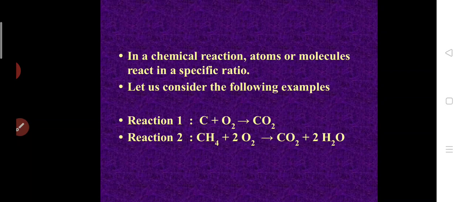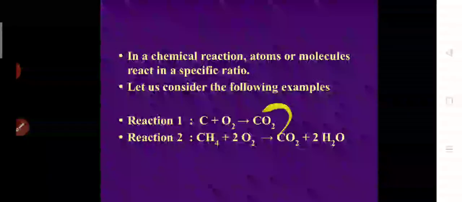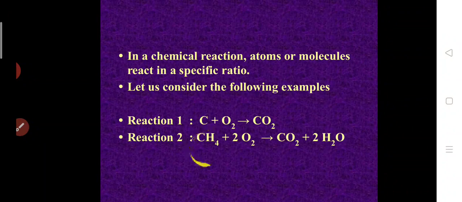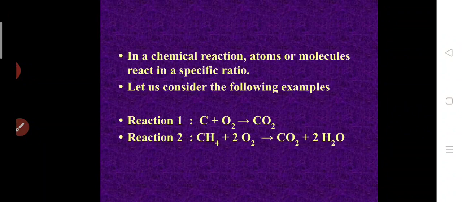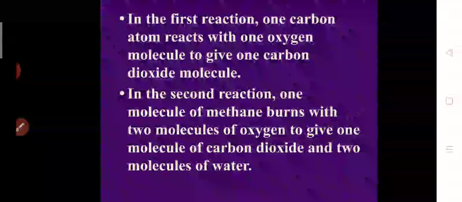Now we are going to understand this. In a chemical reaction, atoms or molecules react in a specific ratio. Yes or no, children? One atom of carbon reacts with 1 molecule of oxygen to give 1 molecule of carbon dioxide. In the same way, 1 molecule of methane reacts with 2 molecules of oxygen to give 1 molecule of carbon dioxide and 2 molecules of water. So the ratio is 1:2 in the second reaction, 1:2 and 1:2. Yes or no? That is the ratio here.